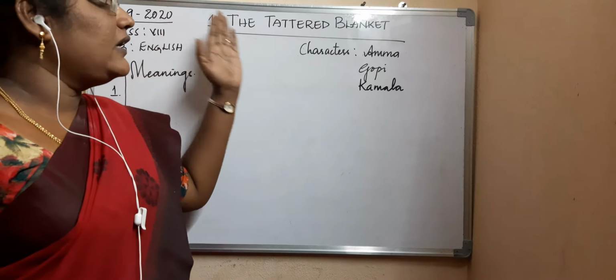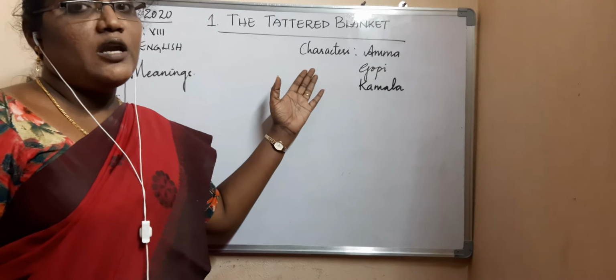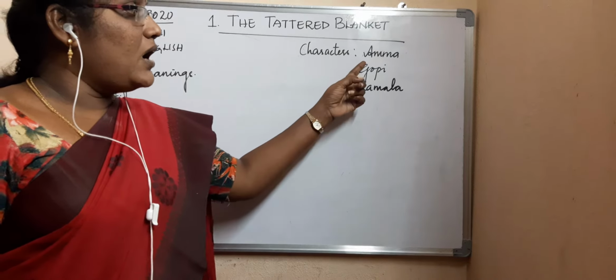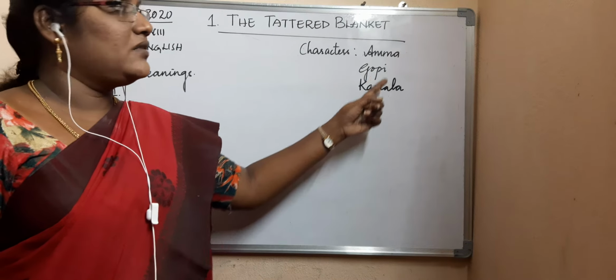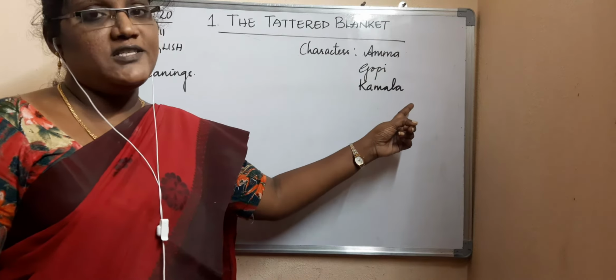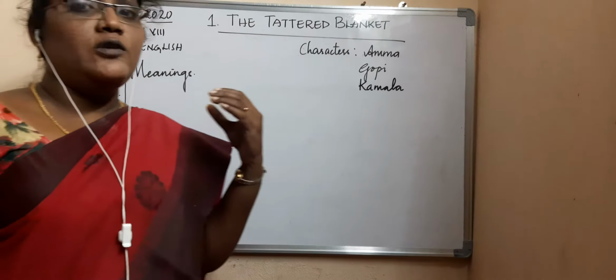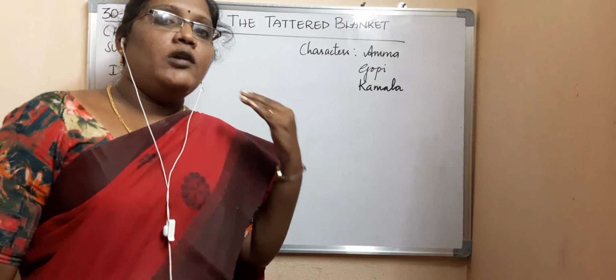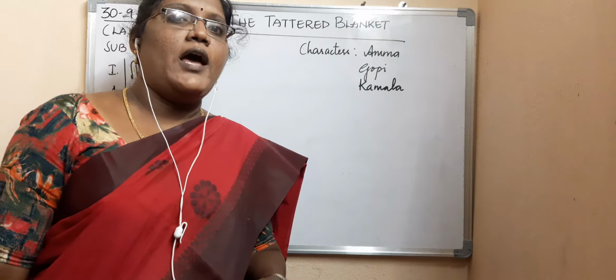The Tattered Blanket. It belongs to 8th standard. So how many characters are involved in the story? Amma, Gopi and Kamala. Three characters are involved in this story. I'll read out the paragraph. You have to listen. If your textbooks are with you, open your textbook and look into your book when I am reading it.